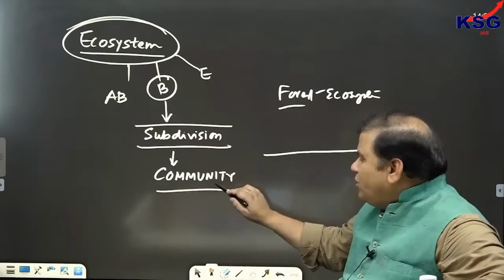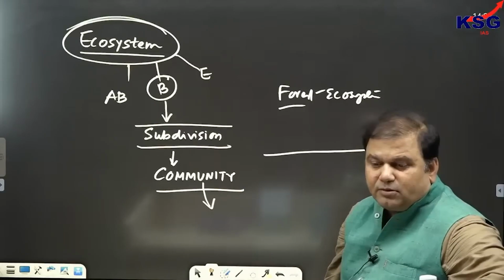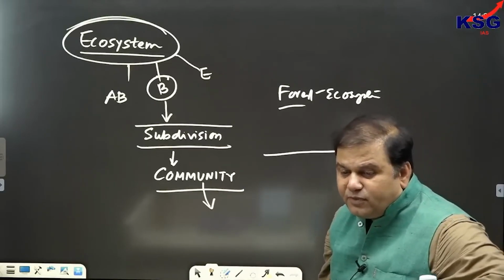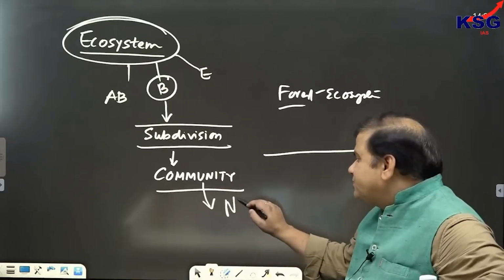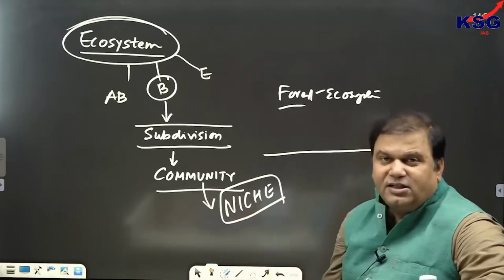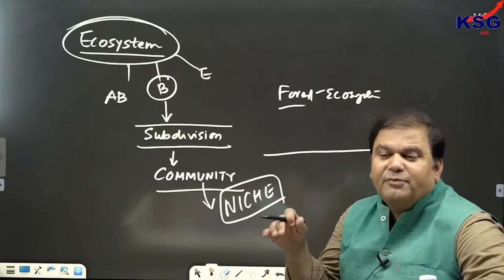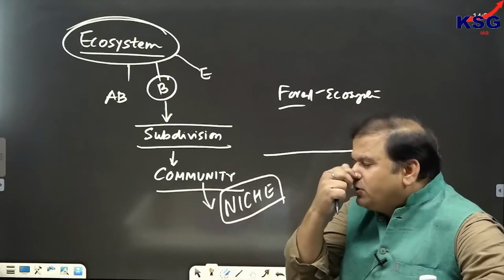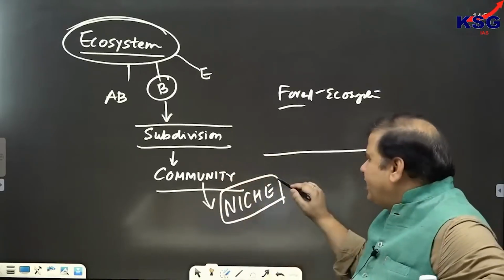But when we are talking about community, the members of the community would be performing certain functions. And these functions which the members of the community perform are referred to as what? It is referred to as niche. So the functions which the members of the community perform for their own maintenance would be called niche.